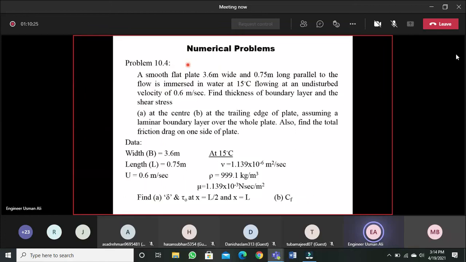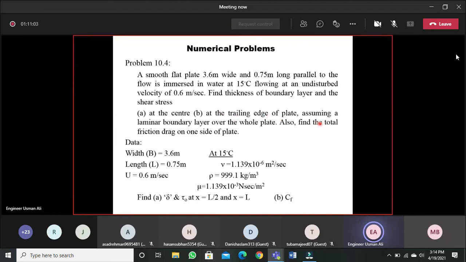for this, the first one is numerical 10.4. You are given a smooth flat plate which is 3.6 meters wide, so its width is given to you, and 0.75 meters long, its length is 0.75 meters. It is parallel to the flow, immersed in water at 15 degrees Celsius, flowing at an undisturbed velocity of 0.6 meter per second. So capital U is also given, 0.6 meter per second. Find the thickness of the boundary layer and the shear stress, at the middle of the plate and secondly at the trailing edge of the plate.